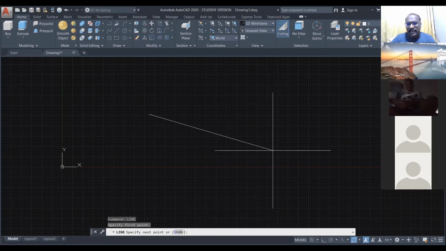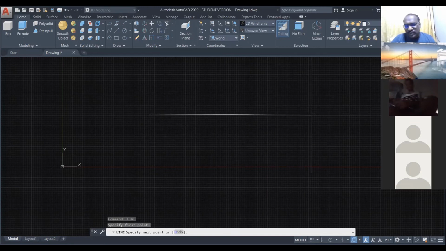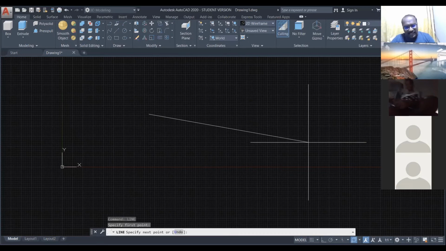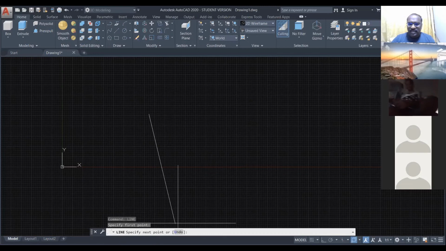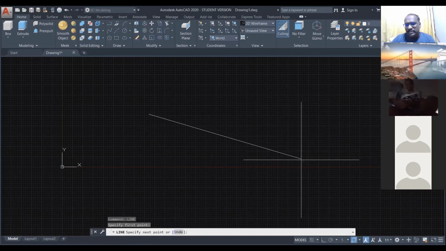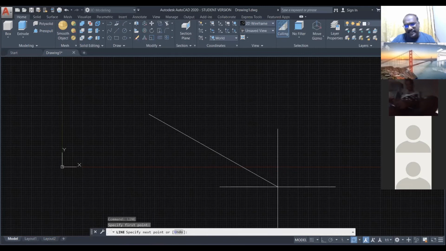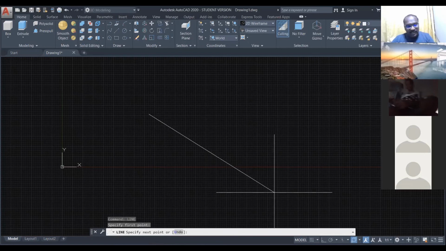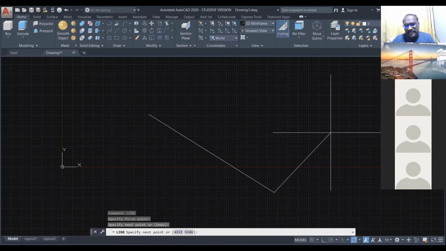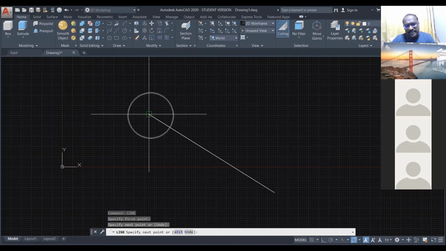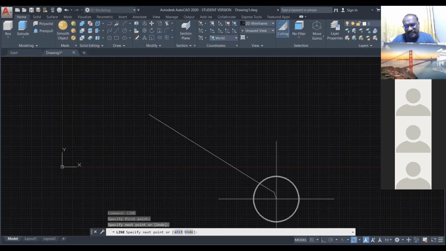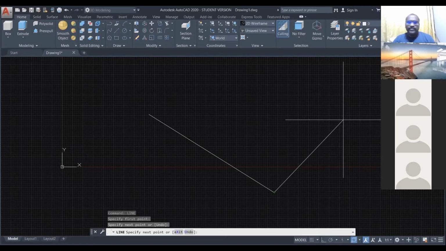Now my cursor is ready to draw the line. At the same time you see: specify next point. Wherever you click, it takes the first point here and the second point here to draw the line. I click, and automatically the computer takes the first point and second point, so the line is drawn.